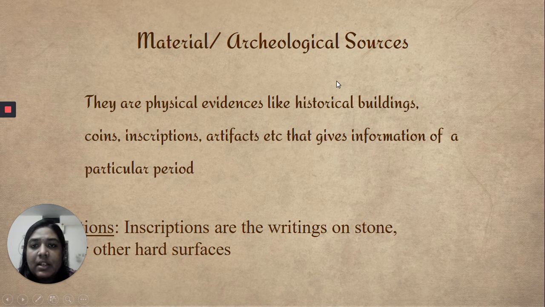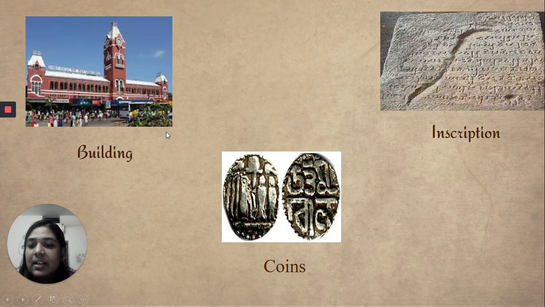So these are some examples of material sources, right? Building is there, coins is there, inscription is. We also had a small quiz regarding the different types of sources. So we also learned that paintings are also an example of material source, right? So now you are very familiar with the different types of sources. You know how to categorize written source and material source.